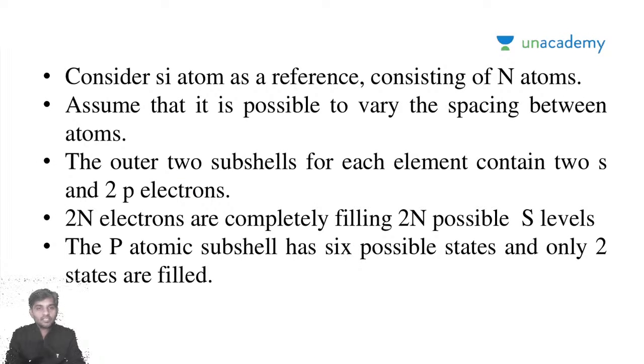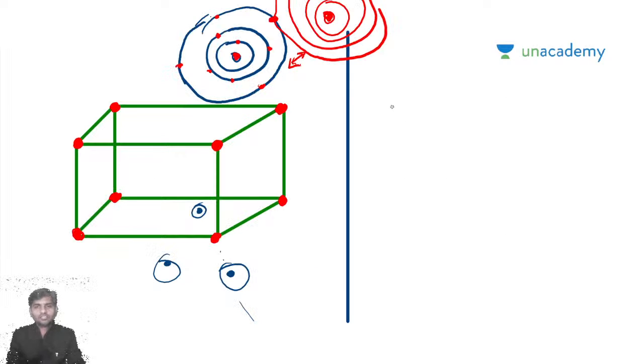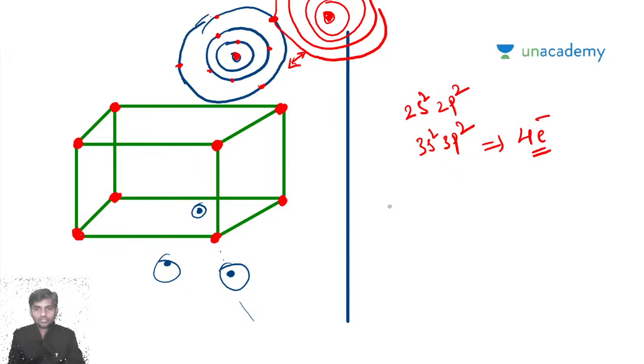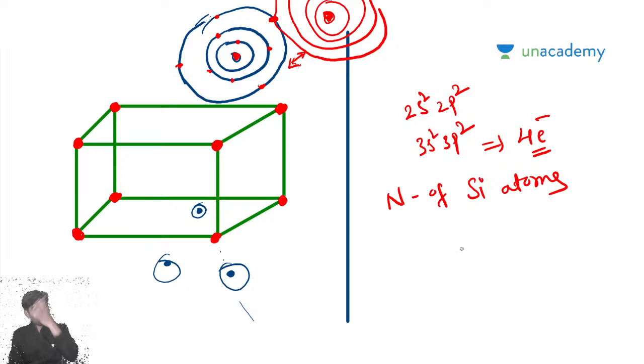Each atom consists of, let's say, 2s2 2p2 for carbon, or 3s2 3p2 for silicon. 3s2 3p2 is silicon. How many electrons are there in the outermost shell? Four electrons. So let's consider n number of silicon atoms.